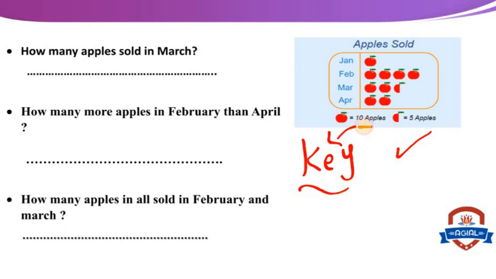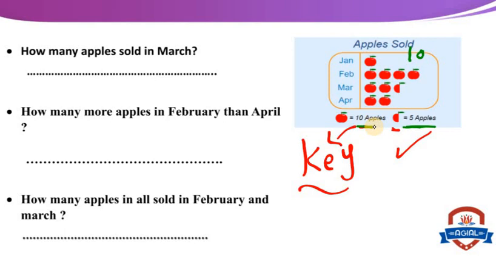Apple equals 10 apples. So here the whole apple we will count by 10, the half apple equals 5 apples. So here in January, how many apples sold in January? In January we have 10 because we have 1 apple and 1 apple equals 10 apples here.